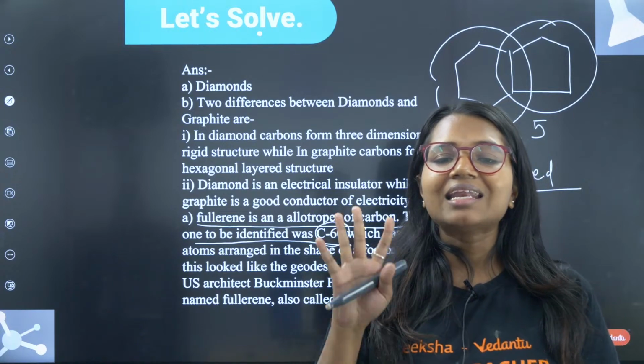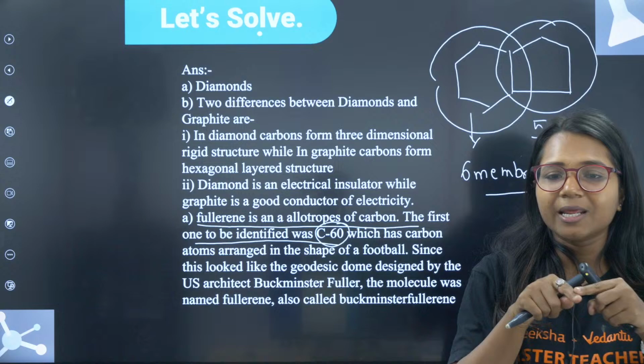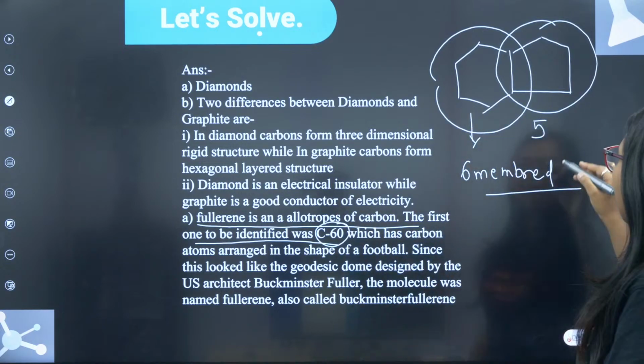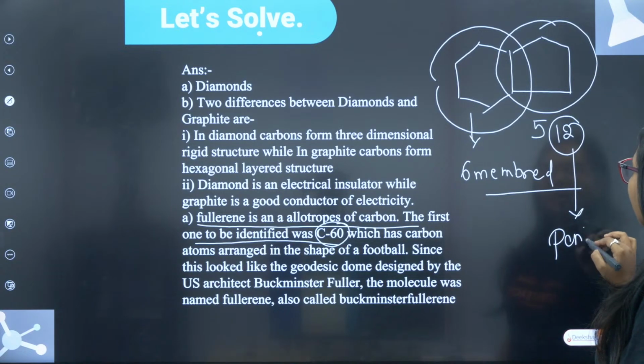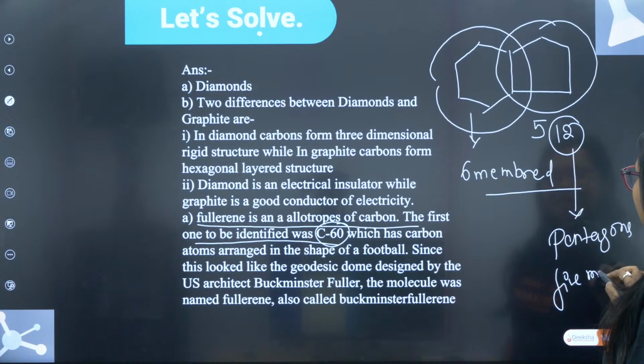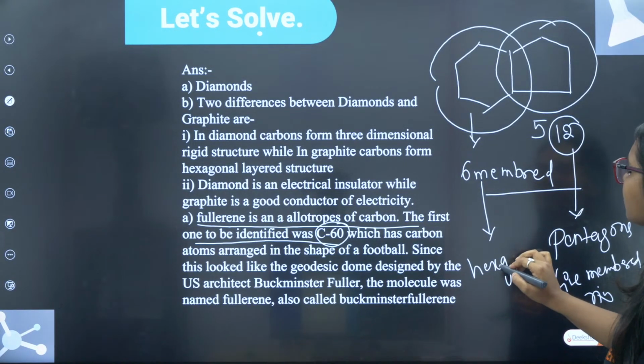It has 12 pentagons. Pentagons means 5-membered rings. And 20 hexagons. Hexagon means 6-membered ring.